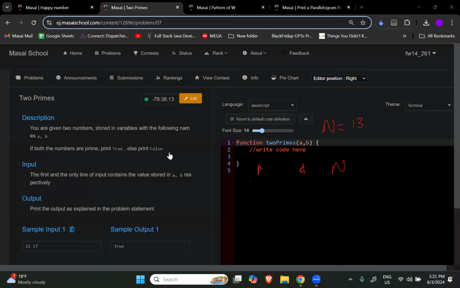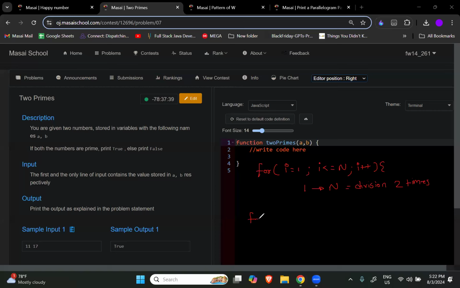Let me write a loop. See, I am writing a loop for i equal to 1, i less than or equal to n, i plus plus. By this loop, what I am doing? I am dividing n from 1 to 13 itself, and during this I am checking for division, but 2 times only. Why 2 times? Because 1 and n are the two that can divide.